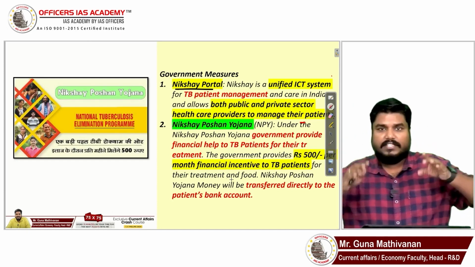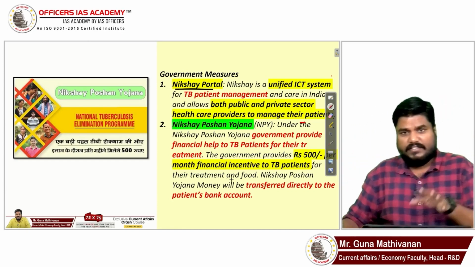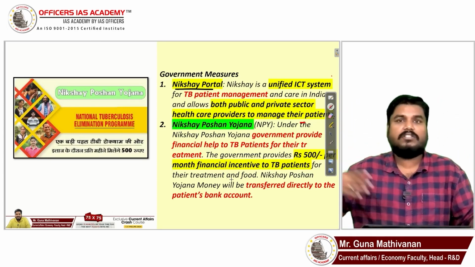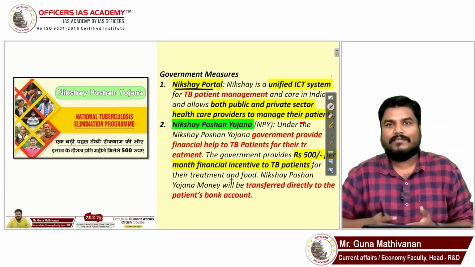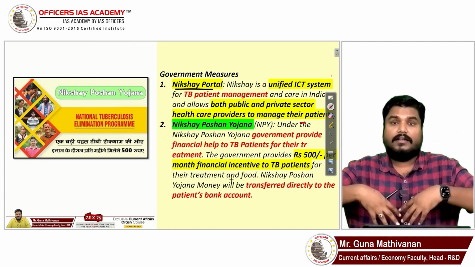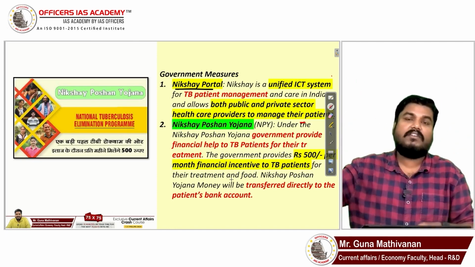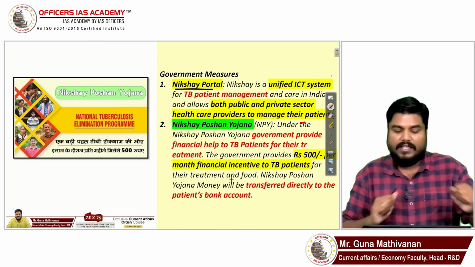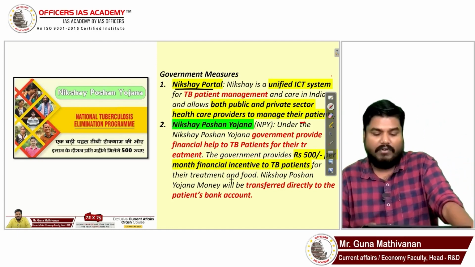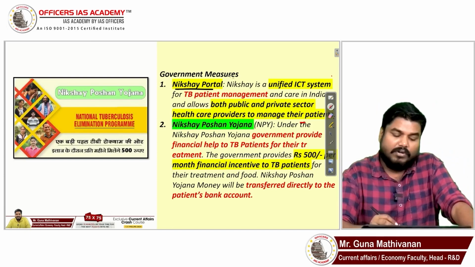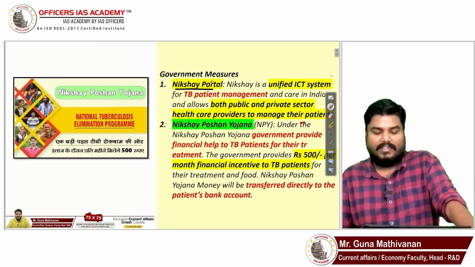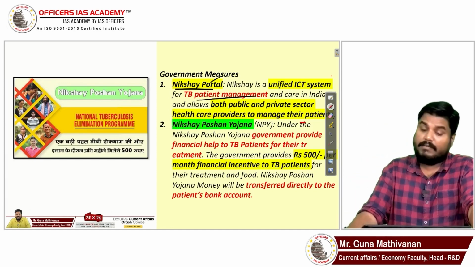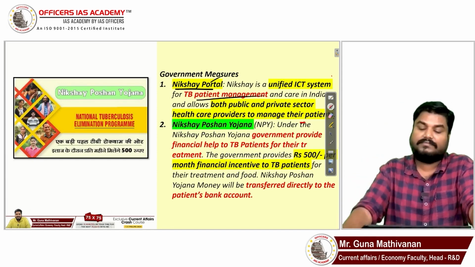If you want to eliminate TB, patients are getting treated in government hospitals and private hospitals, but government should have a database of both. Only when you have a database can government take effective efforts to eliminate TB, for which government created a portal called Nikshay portal, for TB patient management, for those taking treatment in both public and private sector.